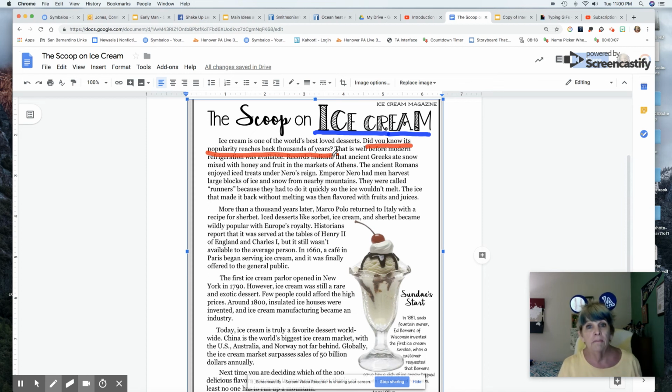That's going to be my inferring. Now I know the topic is ice cream, and now I think the central idea is that it's well loved by everybody. And we have some examples, in that first paragraph, of the lengths people went to get ice cream. And those would be my details. What did Nero do? What did the ancient Romans do? What did the Greeks do? So those would be my details if we were going to fill out a chart.